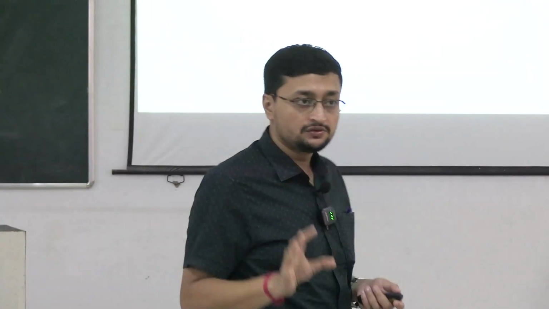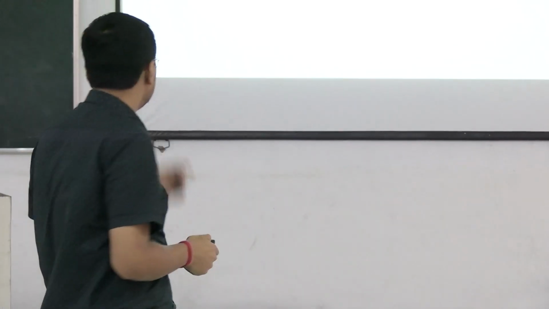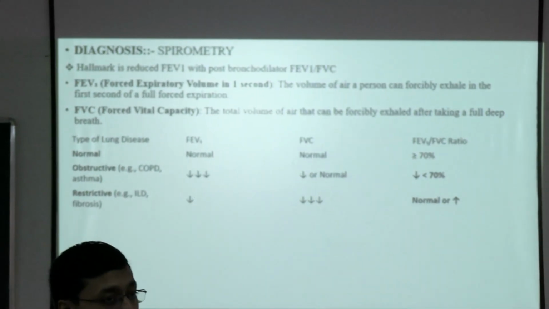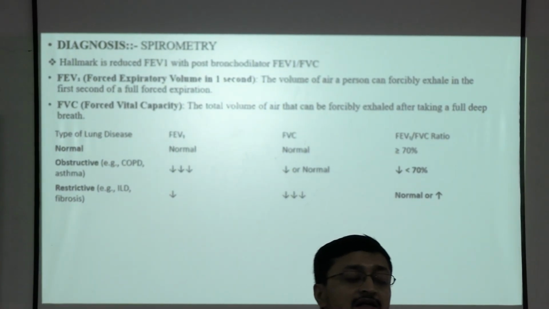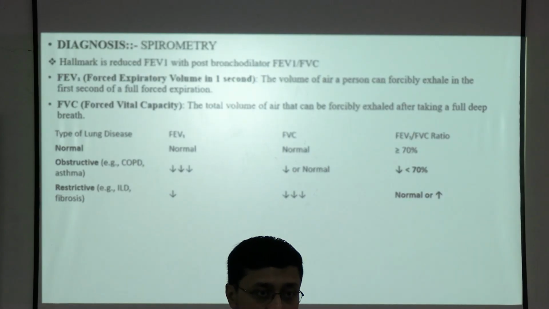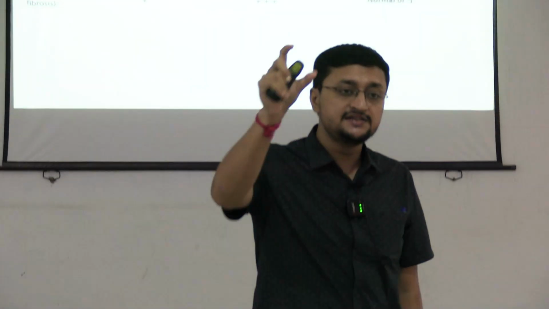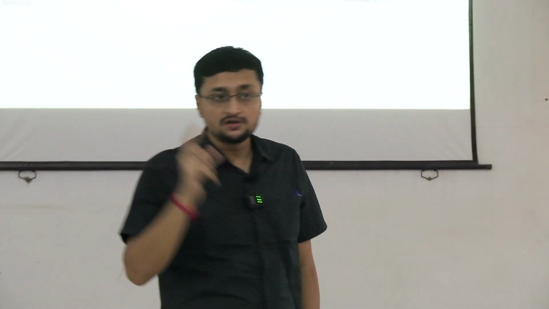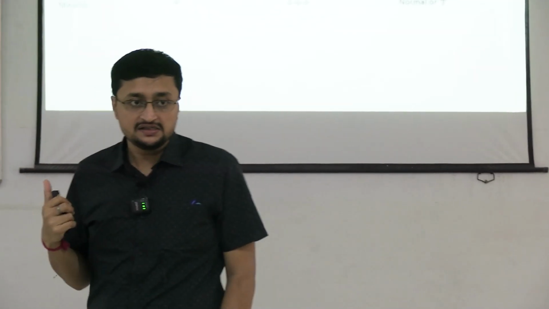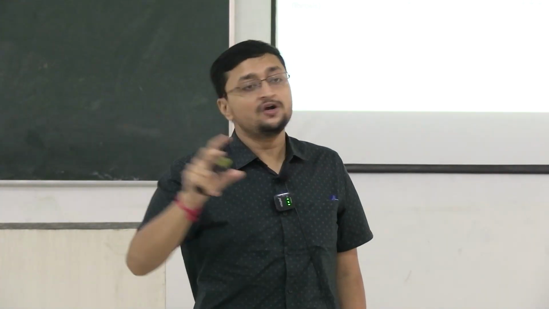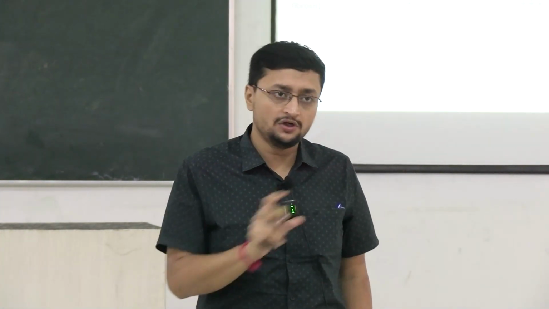Understood? Any doubt? Fine. So FEV1 is decreased significantly in obstructive airway disease, whereas FVC may be decreased or normal. So the ratio of FEV1 by FVC is decreased. But in contrast, in restrictive lung disease, FEV1 may not be reduced or may be reduced only slightly, not so much as in obstructive airway disease.